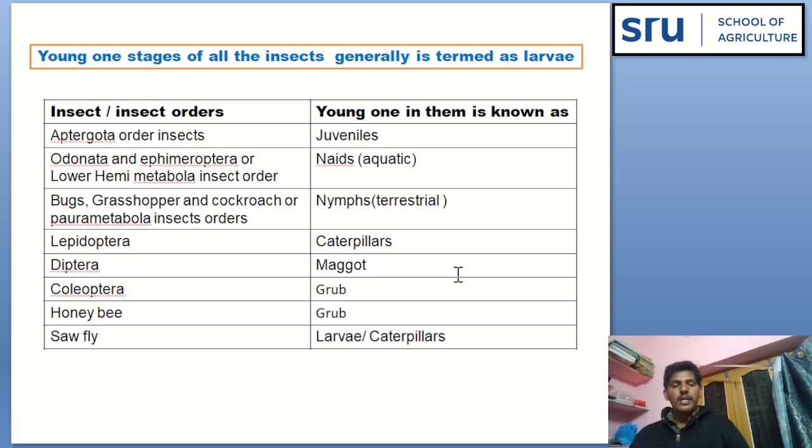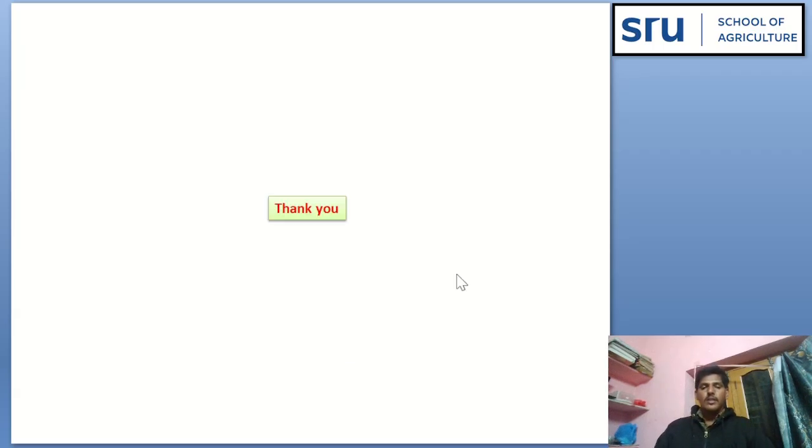In case of Diptera, we call the larval stage maggot. In Coleoptera, that larval stage is the grub. In honeybees, that larval stage we call grub. In case of sawfly, that larval stage we call larvae or caterpillar. This is the most important table from your exam point of view.